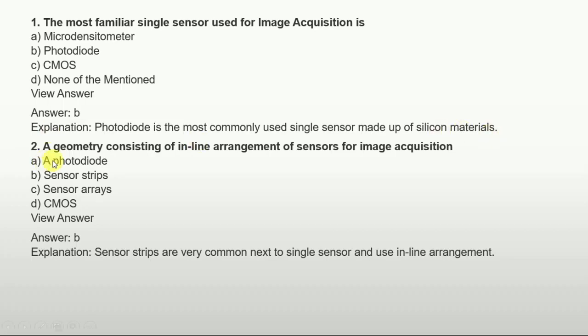Next is a geometry consisting of an inline arrangement of sensors for image acquisition. Option A is photodiode, option B is sensor strips, option C is sensor arrays, and option D is CMOS. So the answer is B, that is sensor strips. What are sensor strips? Sensor strips are very common next to single sensors and are used in an inline arrangement.